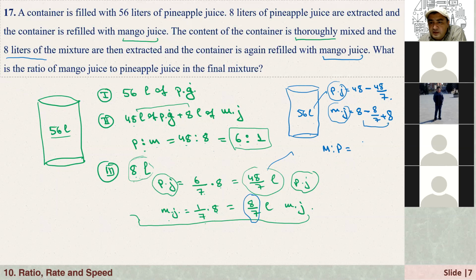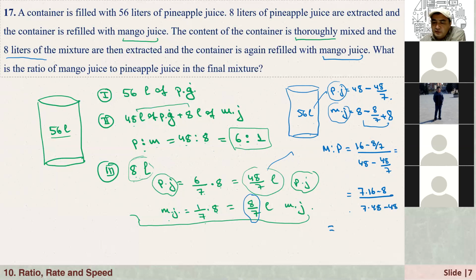So let's say this mango to pineapple in the final one. And if you just simplify this, that is 16 minus 8 over 7 over, and here we have 48 minus 48 over 7. And if you multiply numerator and denominator by 7, here we have 7 times 16 minus 8 over 7 times 48 minus 48.